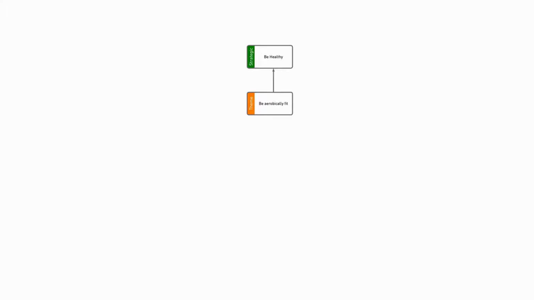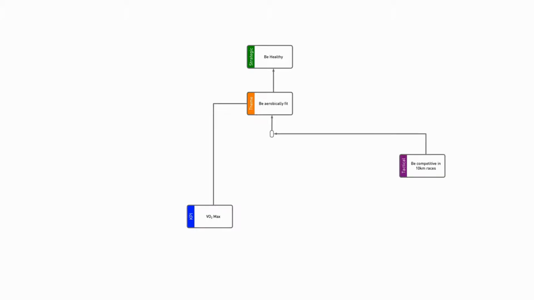So let's break down the being aerobically fit level. We can measure it directly. You can measure something called VO2 max, but it's very technical and it requires a lot of equipment. So for everyday people like myself, we may want a more practical indicator of whether we're doing the right things and whether we're getting the results. So we break it down further. Now, if you're a runner, one of the outcomes you might look at is being aerobically fit for 10K races.